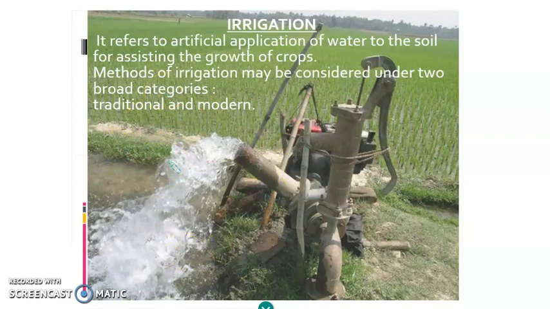This is how irrigation is done. This is how water is pumped from pumps to the farms. There are mainly two methods in irrigation, traditional and modern methods. We will be studying irrigation in detail in the coming video.